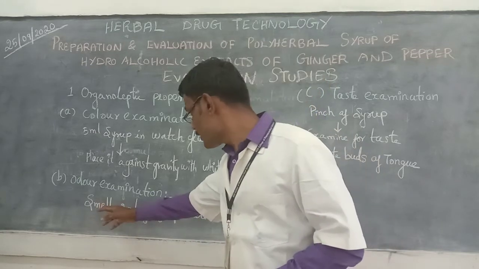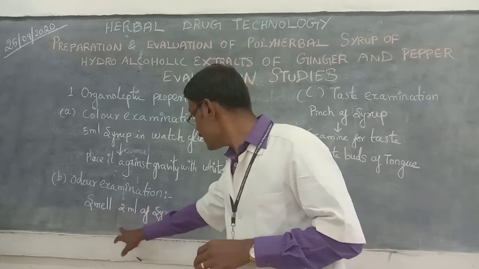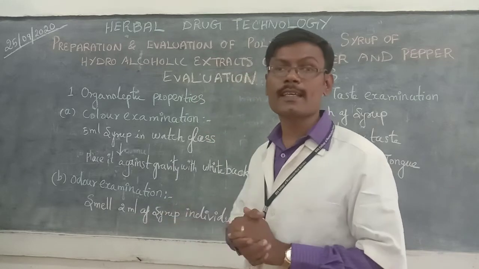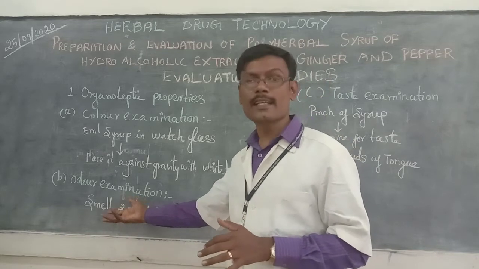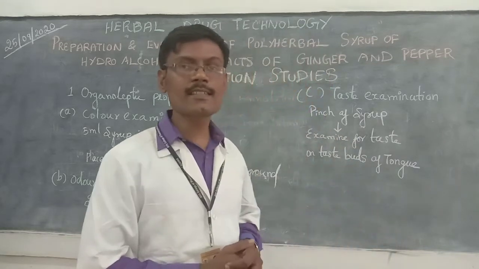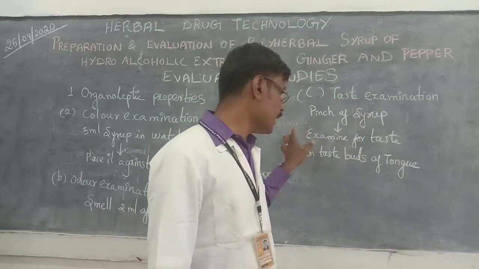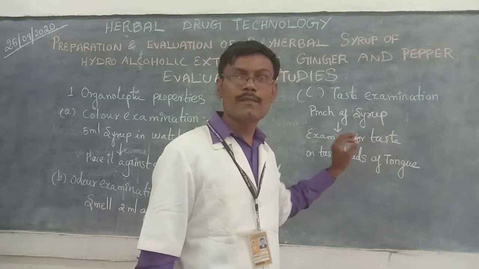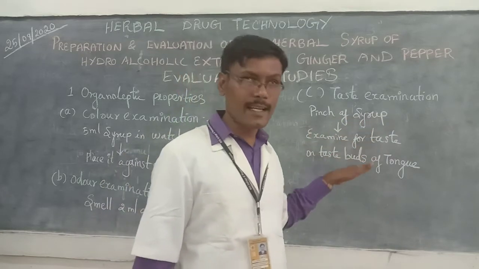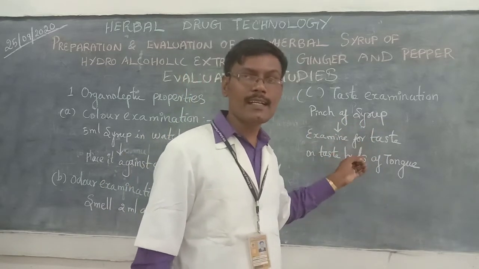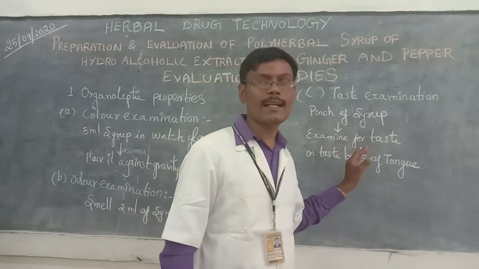Then the second step is odor examination. In this odor examination, we have to smell 2 ml of syrup individually. That is odor examination. It can be done easily. Then the third step is taste examination. Here a small pinch of syrup should be taken and tasted with the help of our tongue. Because of the taste receptors in the tongue, we can easily identify the taste. I mean the aromatic as well as the spicy taste can be easily identified.